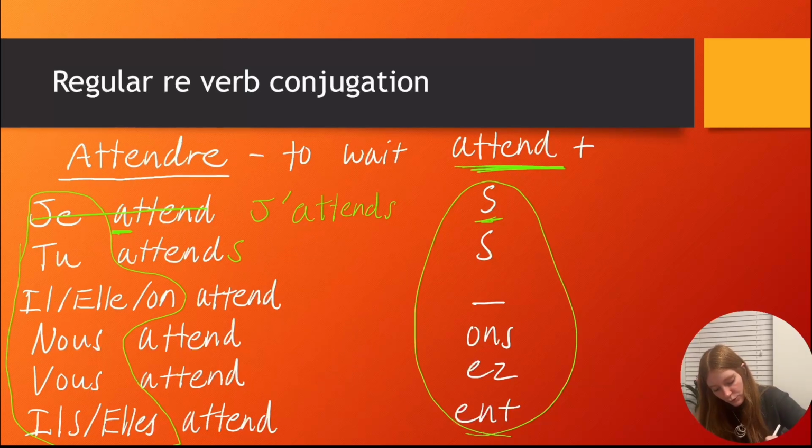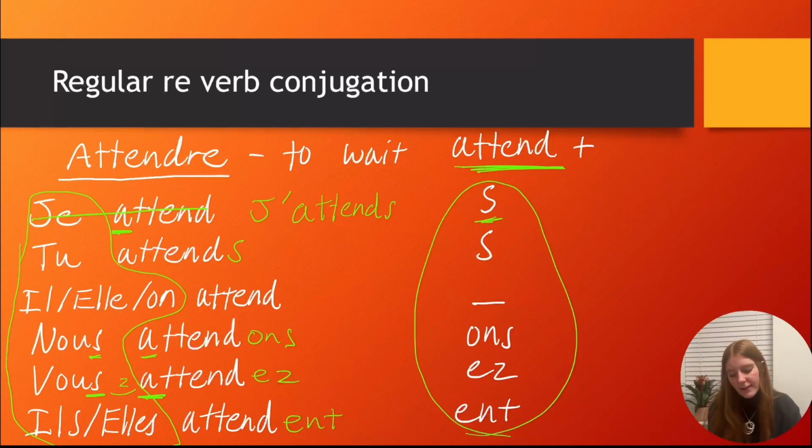Then for nous attend, because we've got a consonant at the end and a vowel at the beginning, we join them with a Z sound, so nous attend. So we add ONS, okay? Nous attendons, so we wait. And then here we've got vous attend, again ends with a consonant, begins with a vowel, so we connect them with a little Z sound. Vous attendez, comme ça, okay? And lastly, we've got ils, elles, so they wait, ils attendent, okay? So they're a little bit similar to the ER endings.